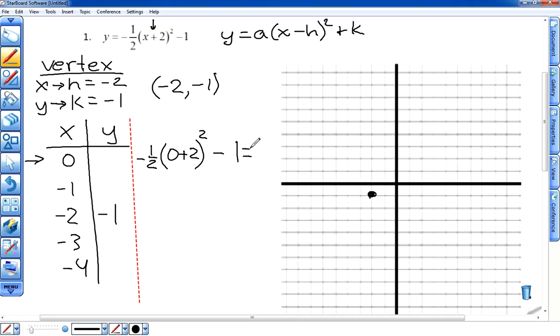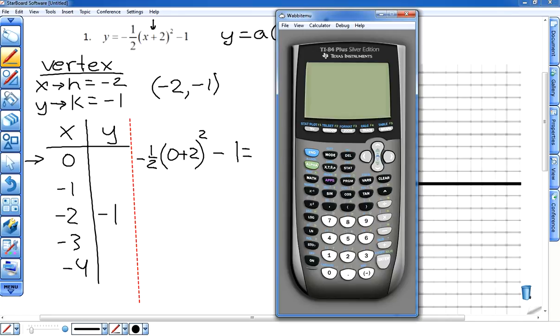And what does this equal? Well, let's bring up our calculator. Okay. And here's how I'm going to enter it into my calculator. I'm going to enter -1 divided by 2 in parentheses, multiplied by (0 plus 2), close parenthesis, squared. So that's -1/2 times (0 plus 2) squared minus 1. Hit enter, and that produces a value of -3. So when I plug in 0, it gives me a value of -3.